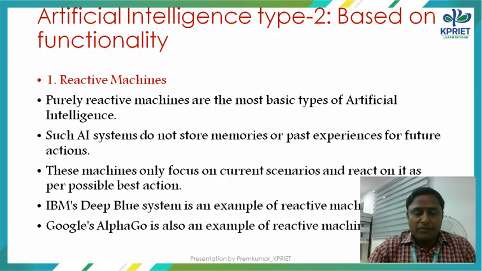Next, type 2 based on functionality. First one is reactive machines. Pure reactive machines are the most basic types of artificial intelligence. Such AI systems do not store memories or past experience for future actions. These machines only focus on current scenarios and react as per the best possible actions. Example is the IBM Deep Blue system.